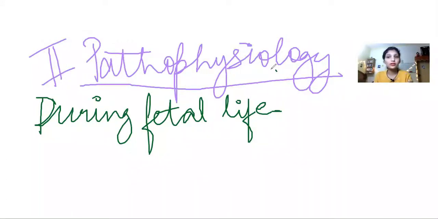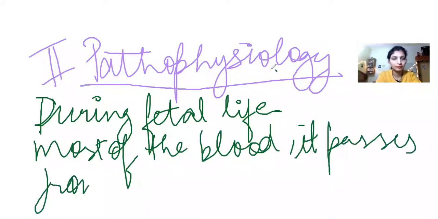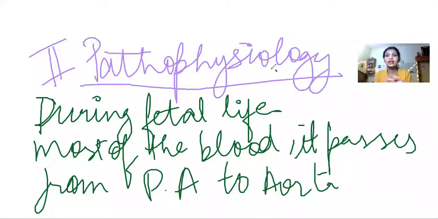So what is the function of ductus arteriosus in fetal life? The blood passes from the pulmonary artery to aorta. It is very important to note this, that's why I just repeated it twice. During fetal life, most of the blood passes from the pulmonary artery to aorta through the ductus arteriosus.